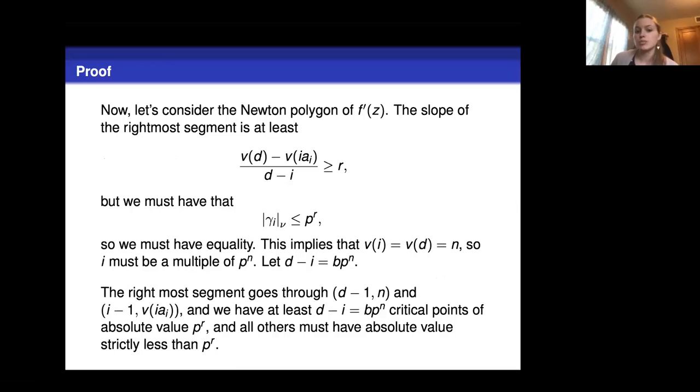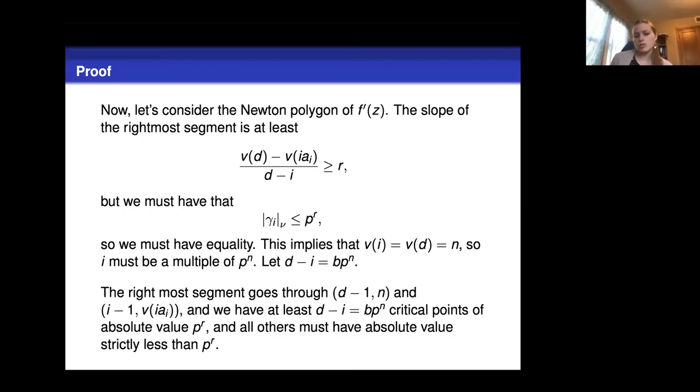So now let's look at the Newton polygon of the derivative. The slope of the rightmost segment will be at least given by this ratio here: the valuation of d minus the valuation of this coefficient of the derivative, over d minus i. And we know that that's at least r. That rightmost segment is going through the points d minus 1 and i minus 1 in the valuation of this coefficient of the derivative.